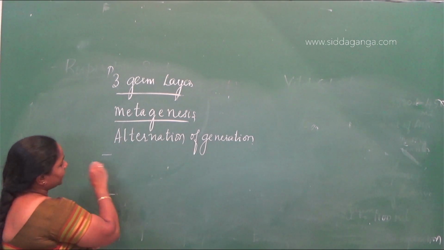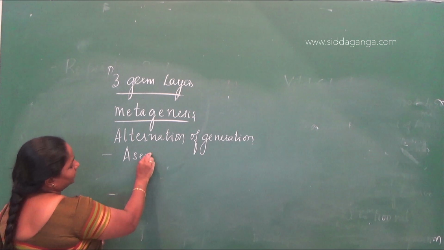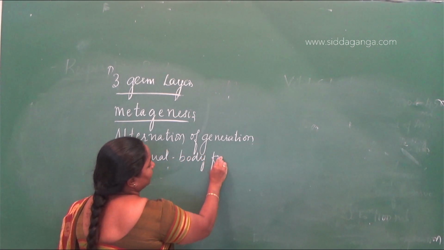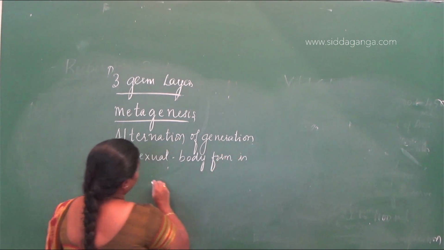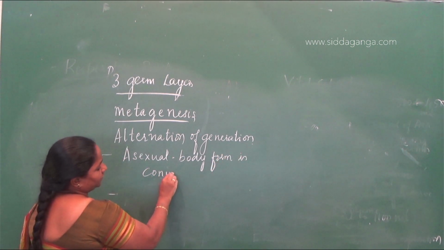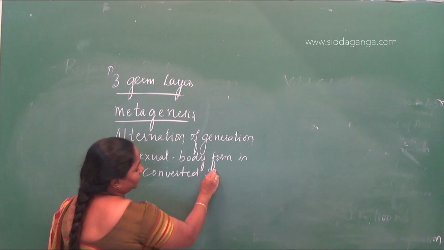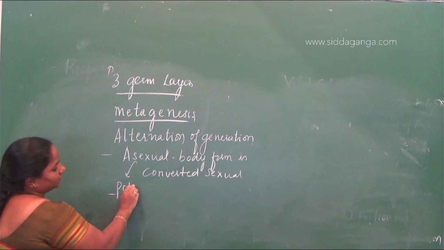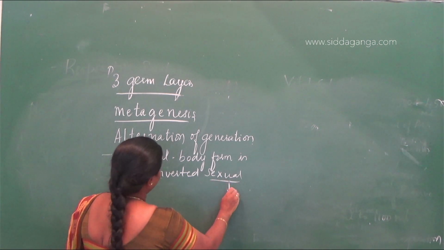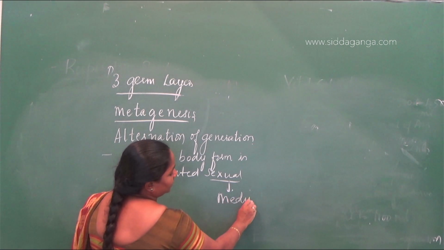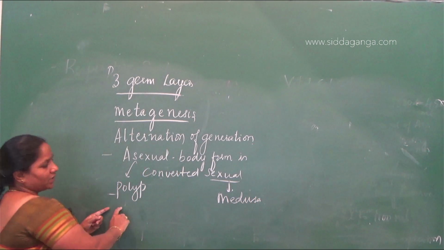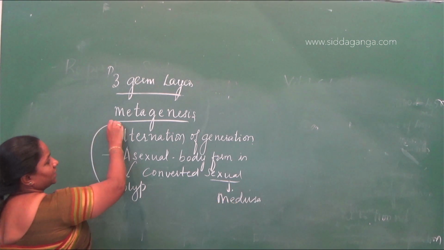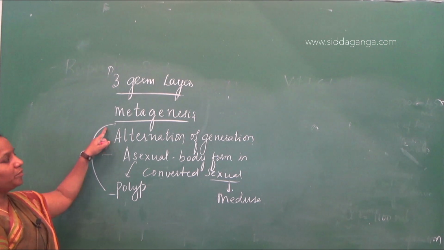The asexual form is called polyp and the sexual form is called medusa. When a polyp changes into medusa and a medusa changes into polyp, that type of generation is called alternation of generation or metagenesis.